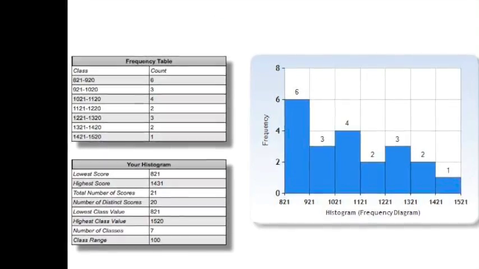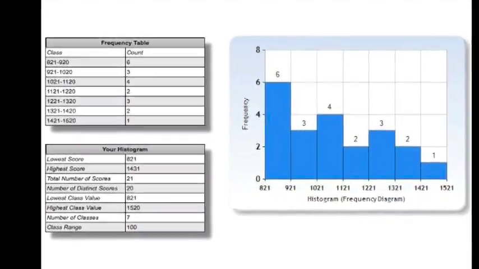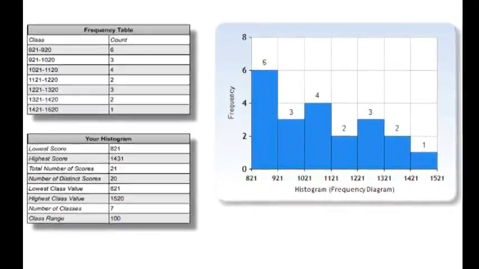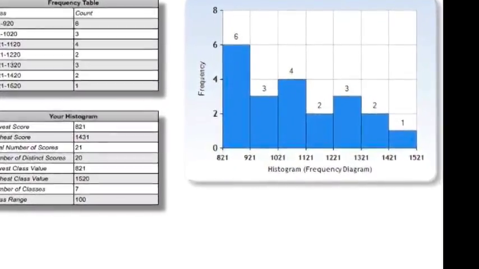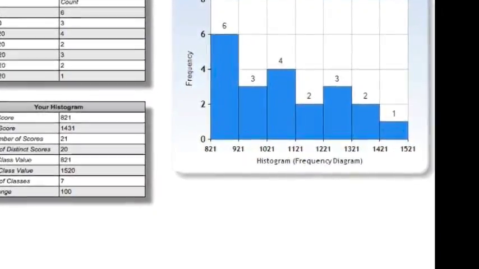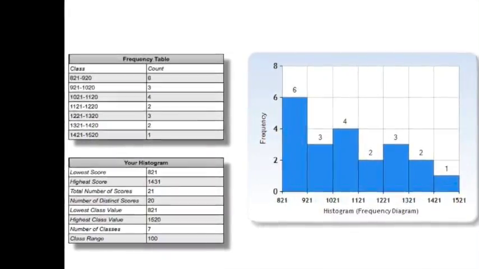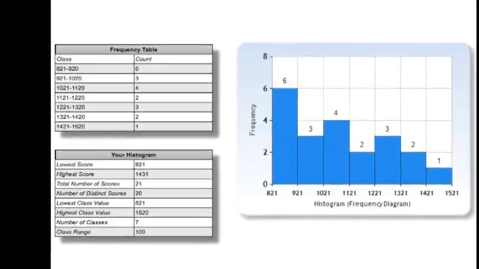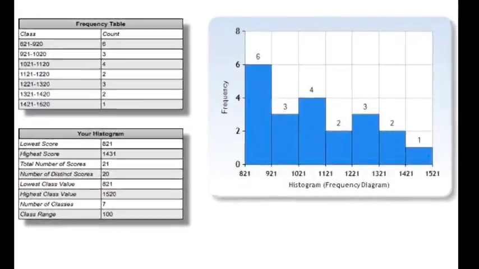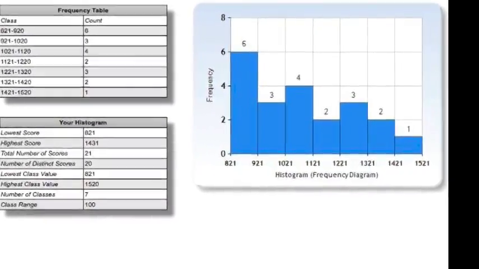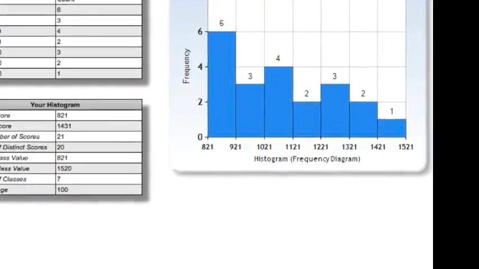From the GDP per capita of 1,421 to 1,521, their GDP per capita was only in that range for 1 year in 2010, which is the last year of our dataset. We can see this because it goes up to 1. The highest score is 1,431, which means that was the GDP per capita in 2010, since 2010 is the last year in our data, and the lowest score is 821, which happened in 1990 because it's the first year in our data.